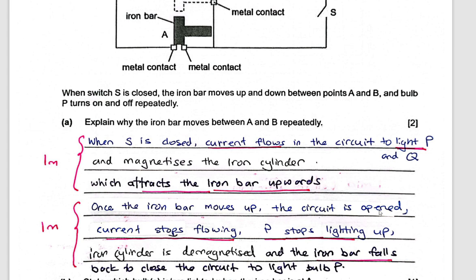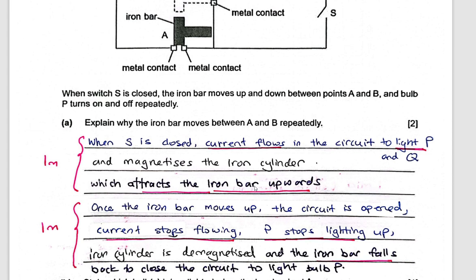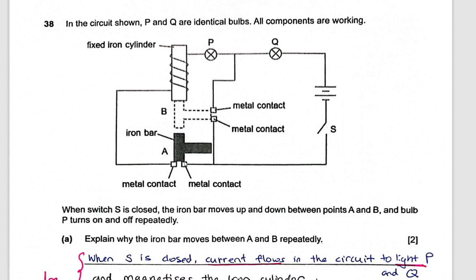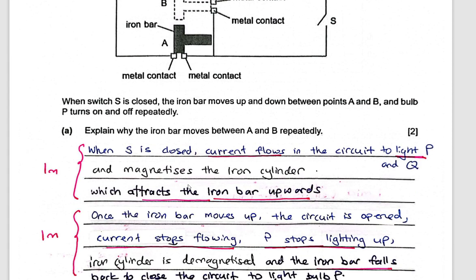If the circuit is open, the current stops flowing and P stops lighting up. Again, you don't have to mention this because this is not meant for part A. So once the iron bar moves up, the circuit is open, current stops flowing, the iron cylinder becomes demagnetized and the iron bar falls back to close the circuit to here, okay? Now I explained goes up, goes down.